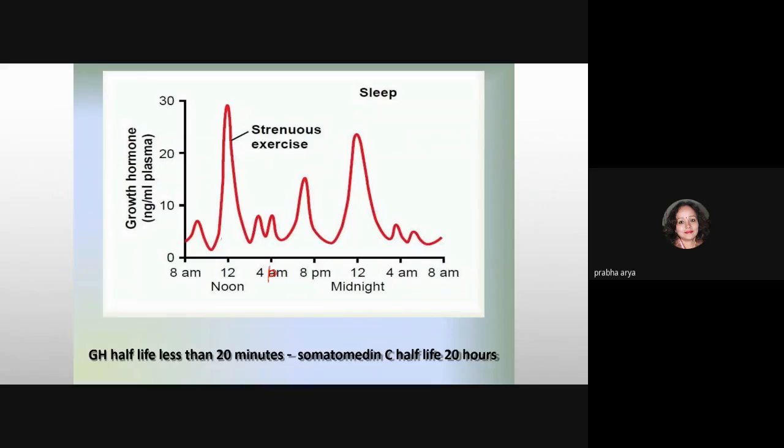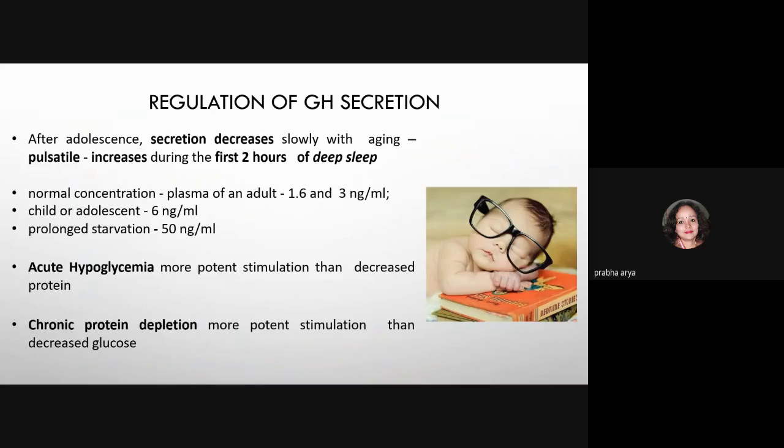Regulation of growth hormone secretion. After adolescence, secretion decreases slowly with aging, and it is pulsatile, increasing during the first 2 hours of deep sleep. The normal concentration of growth hormone in the plasma of an adult is 1.6 to 3 nanogram per ml, while a child and adolescent have 6 nanogram per ml, while prolonged starvation can cause release of 50 nanogram per ml. So there are different conditions for the release of growth hormone.